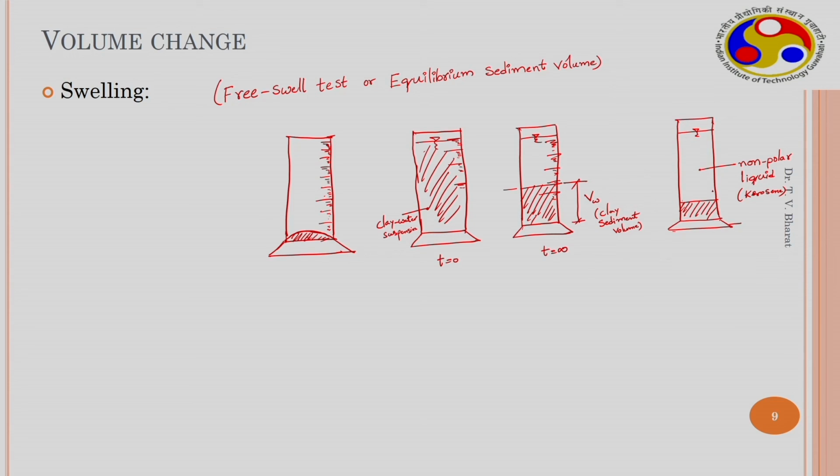So, we can use kerosene and conduct a test, and the volume occupied by the clay particles now is only this much. So, this is the sediment volume in kerosene. Here this is distilled water and this is kerosene. This is often indicated as swell index, which equals volume in water minus volume in kerosene by volume in kerosene,